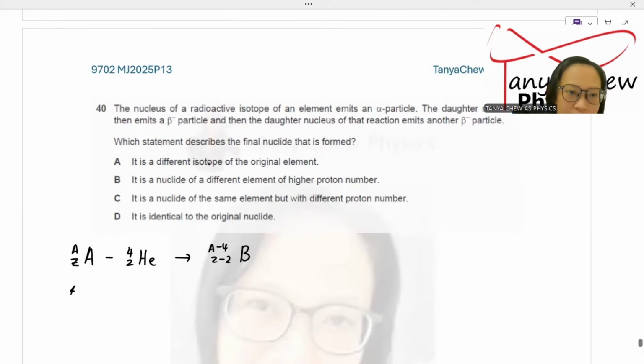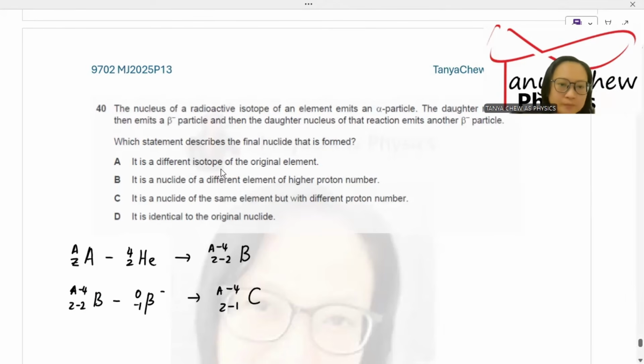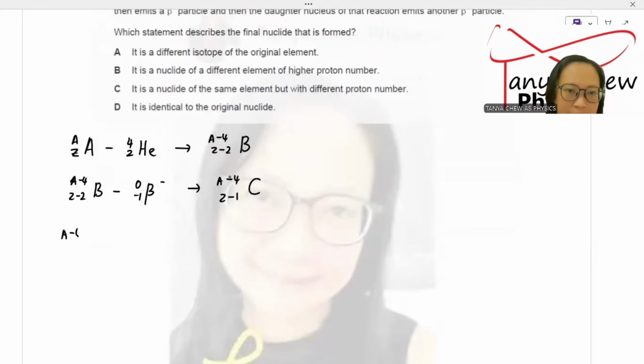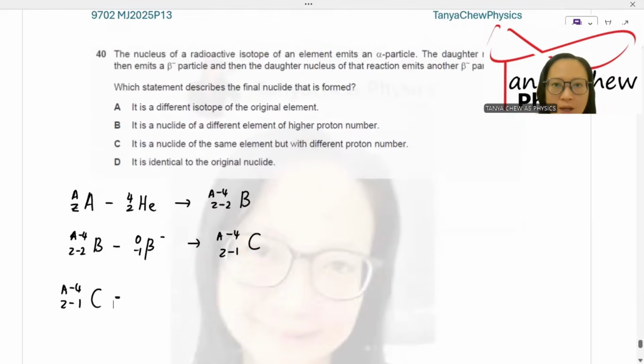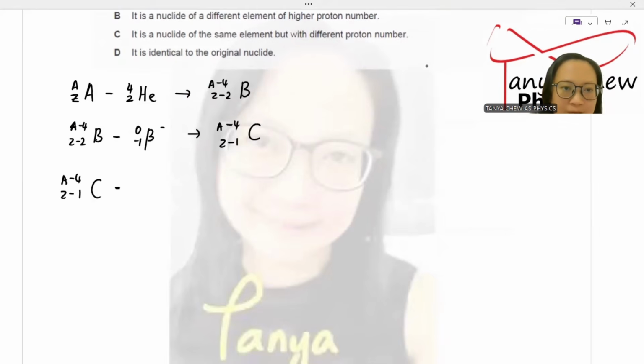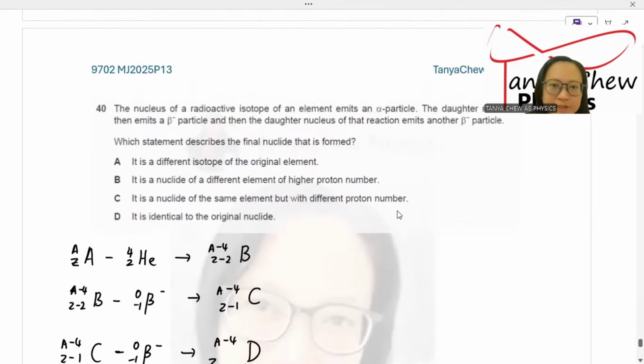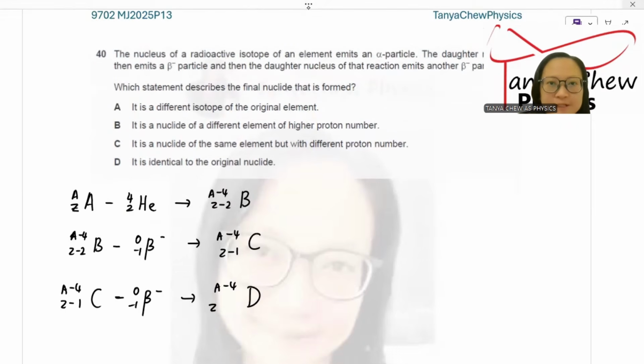So the daughter nucleus, A minus 4, Z minus 2, emits beta negative. So I get A minus 4, Z minus 2 plus 1, which is Z minus 1, C. And then this daughter again emits another beta negative. So I get A minus 4, Z minus 1 plus 1, you get Z, nucleus D. Right, so which statement describes the final nuclide that is formed? This is the final nuclide.